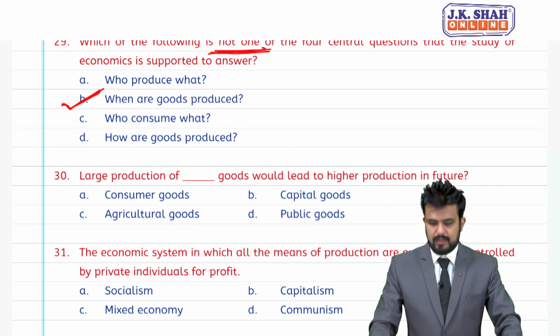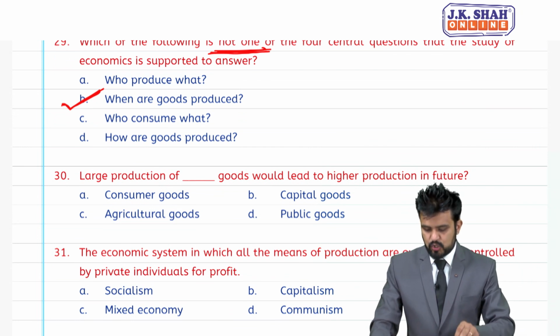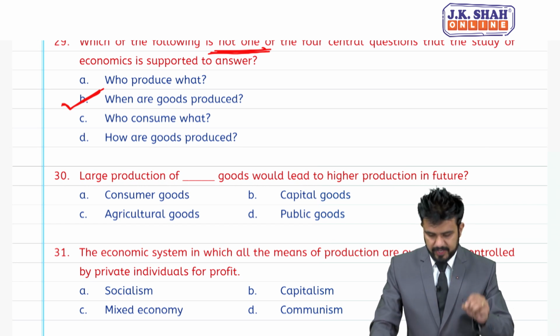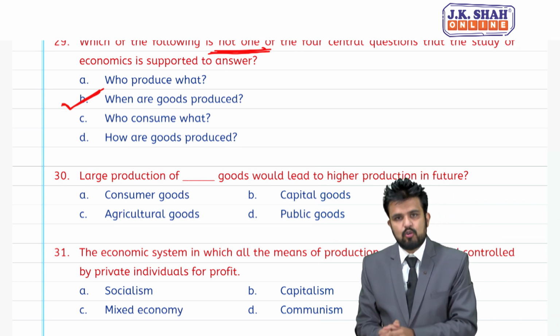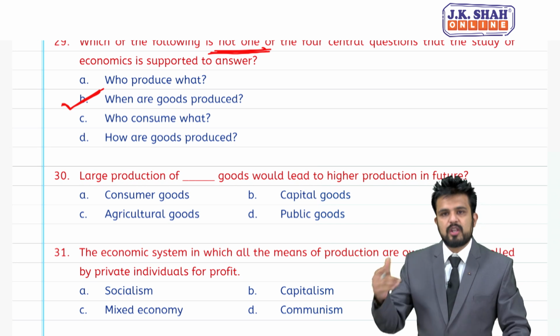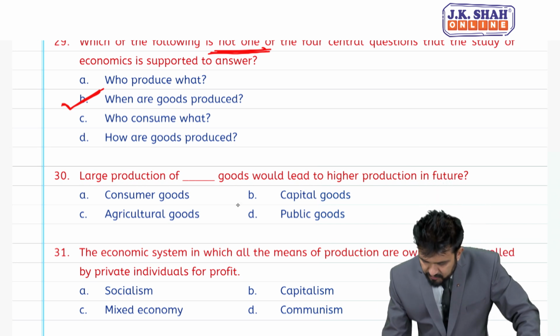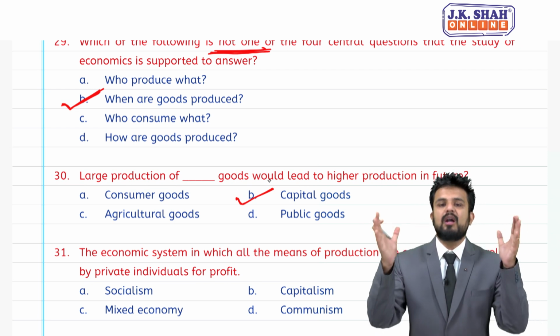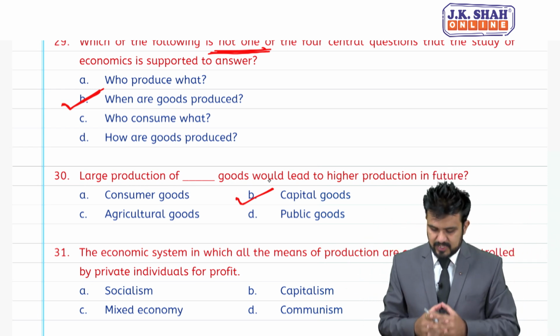MCQ number 30. Large production of dash goods would lead to higher production in future. I again repeat, large production of dash goods would lead to higher production in future. So, today if we produce capital goods, in future we can produce more consumer goods. So, B is the answer.